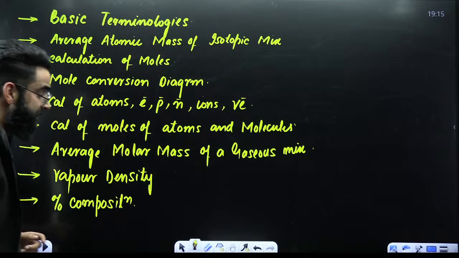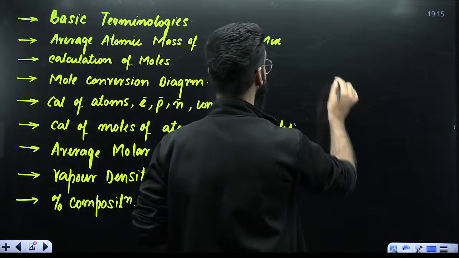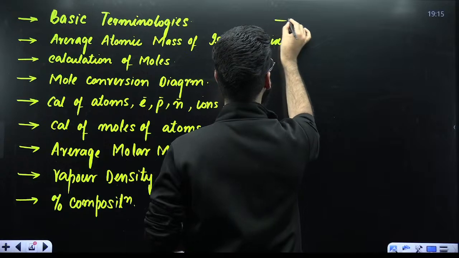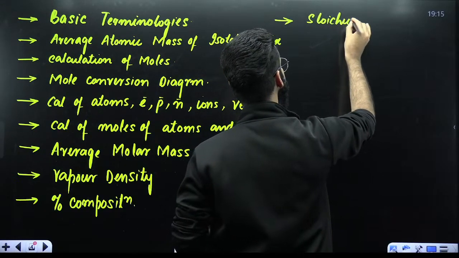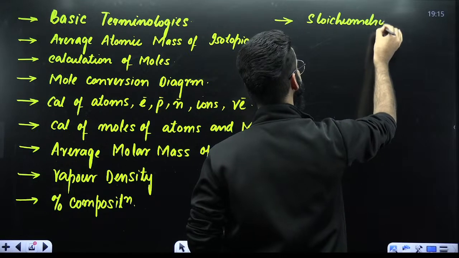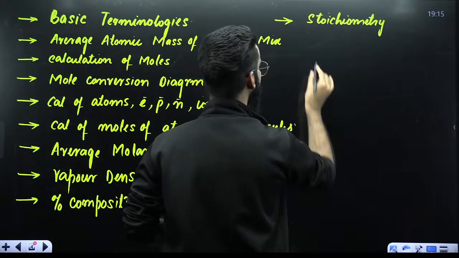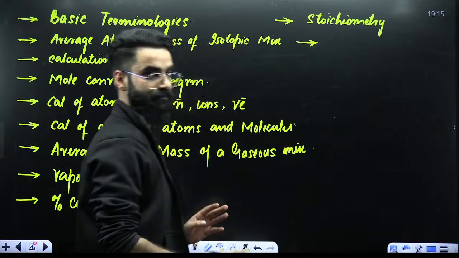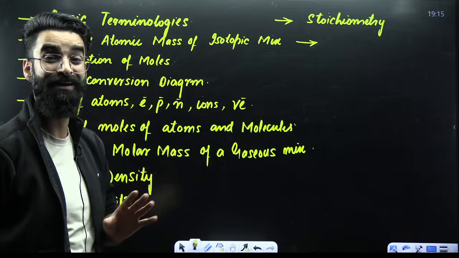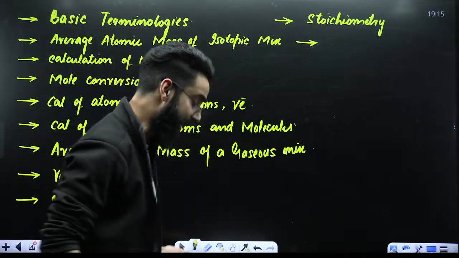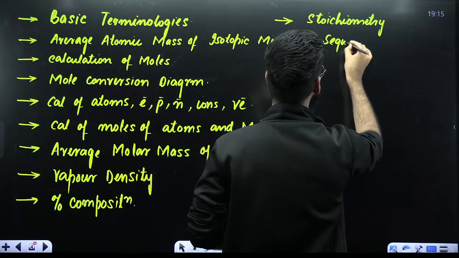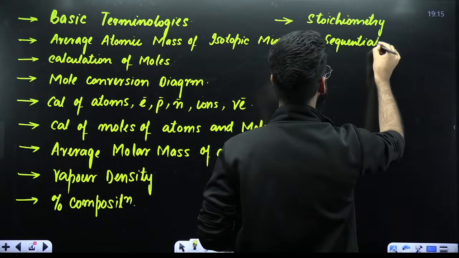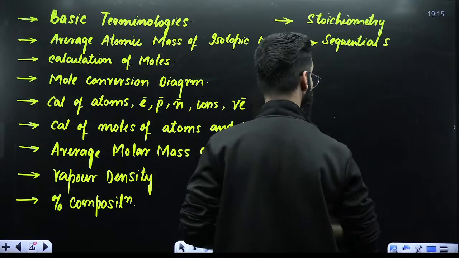Once we are done with percentage composition, then we shall be starting with the most important topic, that is stoichiometry. Stoichiometry. After we discuss the stoichiometry in case of simple reactions, then we shall be talking about the stoichiometry involved in sequential reactions. Stoichiometry involved in sequential reactions.